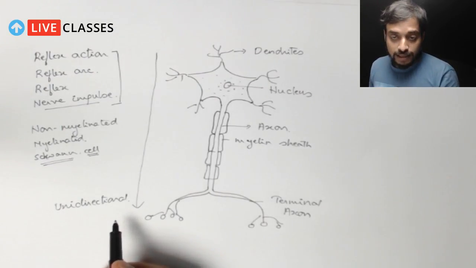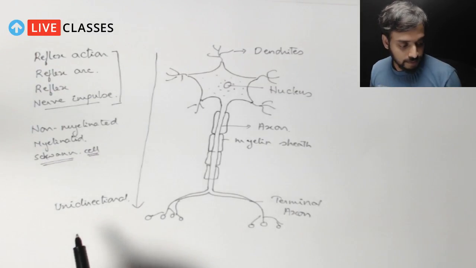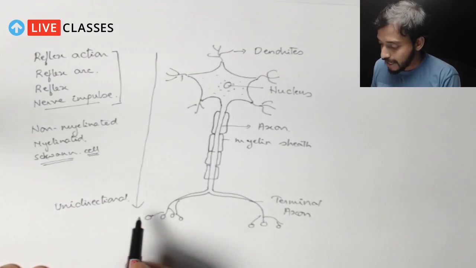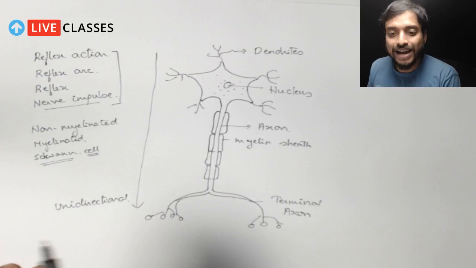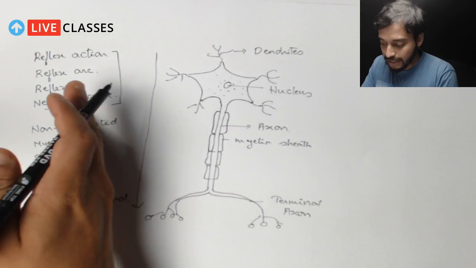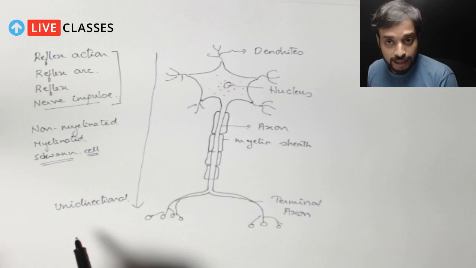Now, the important question over here is why it is unidirectional. I'll explain to you as we go through this reflex action and nerve impulse, right? So again, if you have any questions, please keep posting.